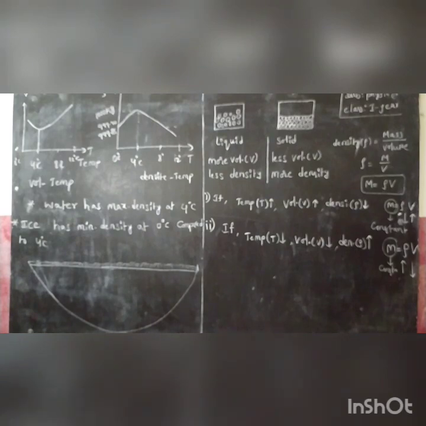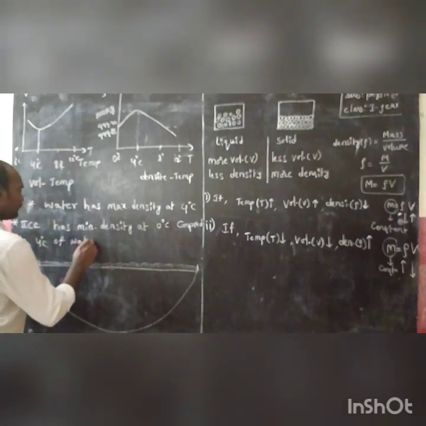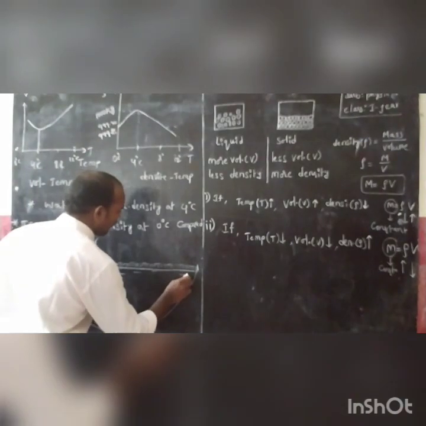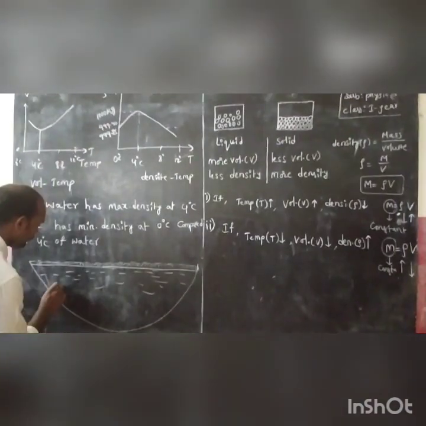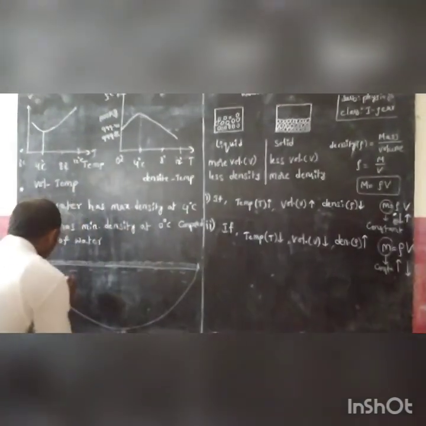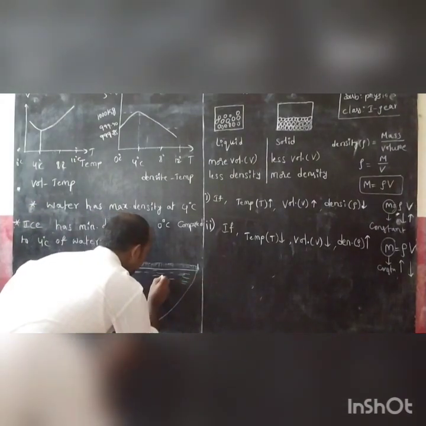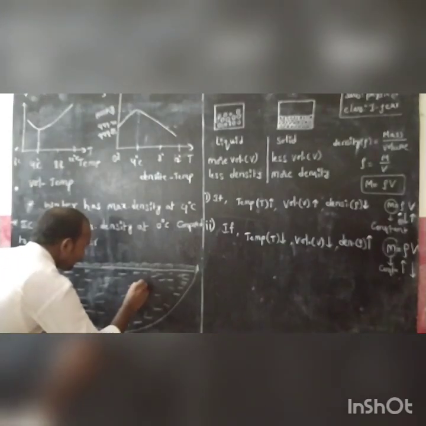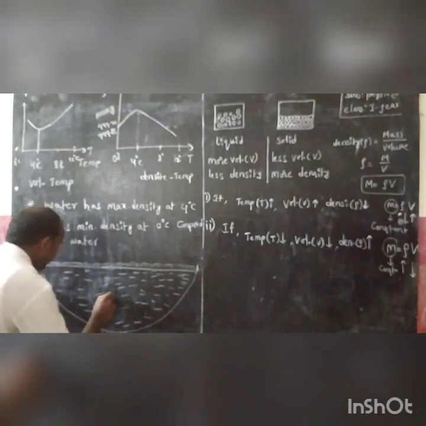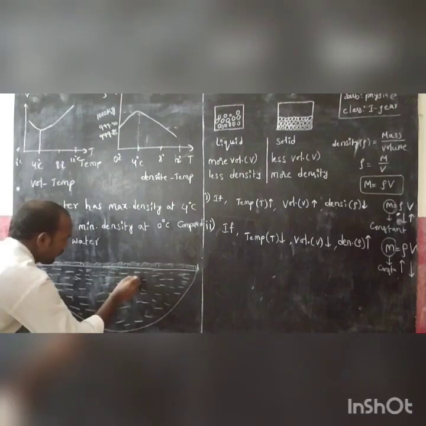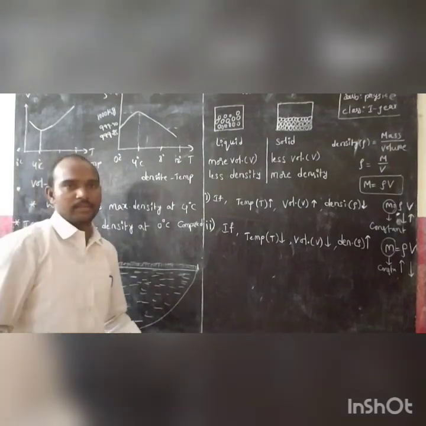Ice has a minimum density at 0 degree centigrade compared to 4 degree centigrade of water. This is a pond of water. Imagine this is a pond of water.